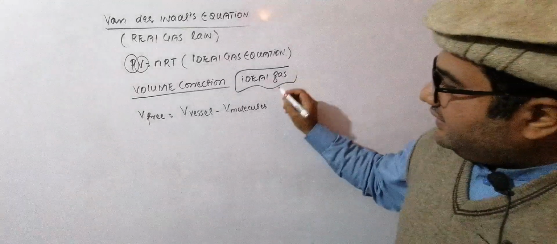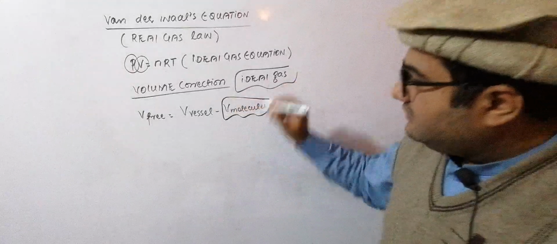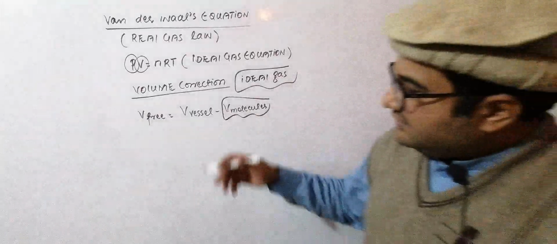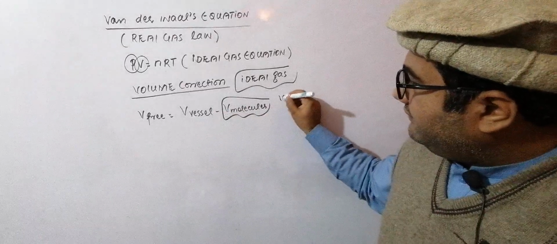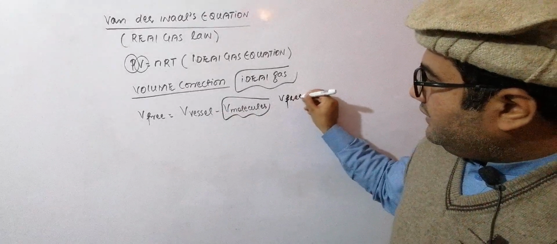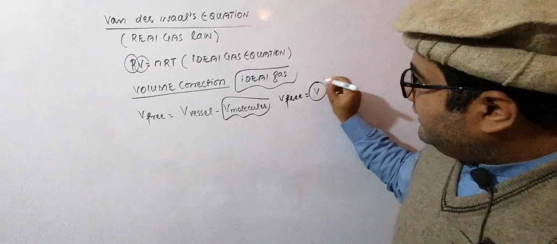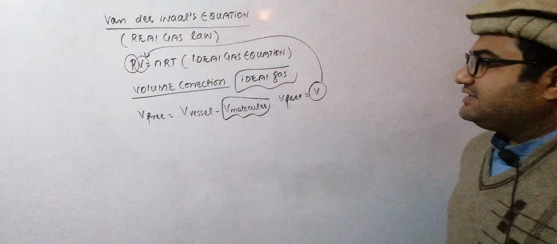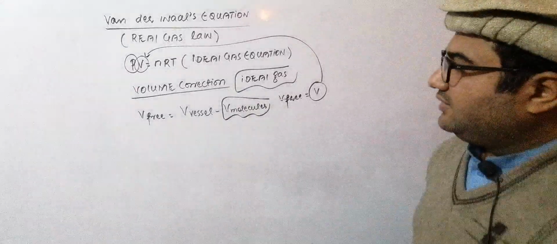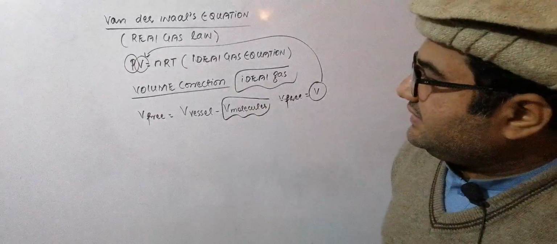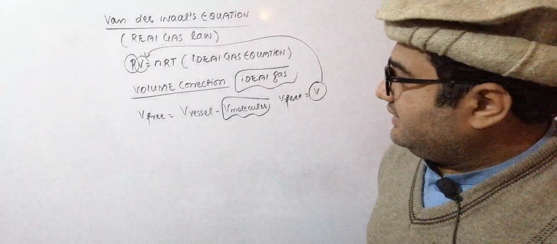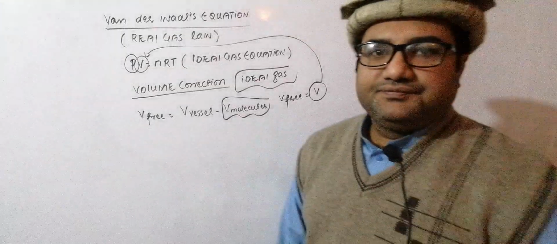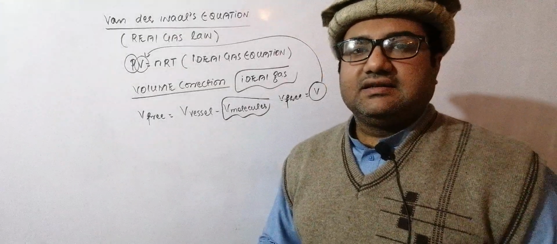In case of an ideal gas, this actual volume of the molecules is neglected, and we consider that V free is equal to V, this one is the V which is used here, which is actually the free volume. But when we are discussing a non-ideal gas, this actual volume is not negligible, especially when a gas is highly compressed.